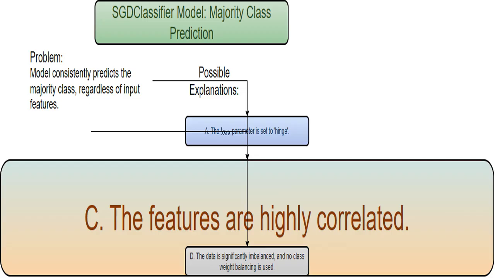High feature correlation means multiple features convey similar information. This can make it tough for the model to understand which feature is truly important. While it can reduce performance, it won't directly force majority class predictions. Think of it as a hurdle, not a direct cause of the model's issue.